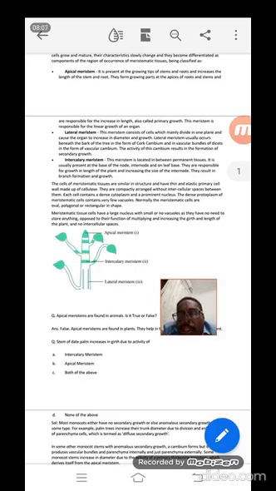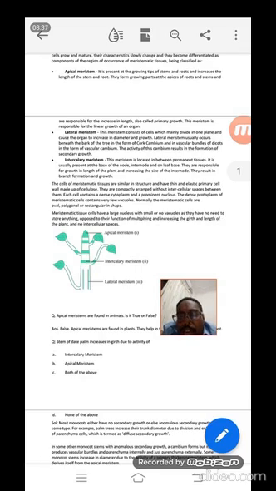So what is its function? What are these meristematic tissues doing? First, the apical meristematic tissue is present in both places. If it is present on the tip of a stem, it is known as the stem apical meristematic tissue, and if it is present at the tip of a root, it is known as the root apical meristematic tissue.